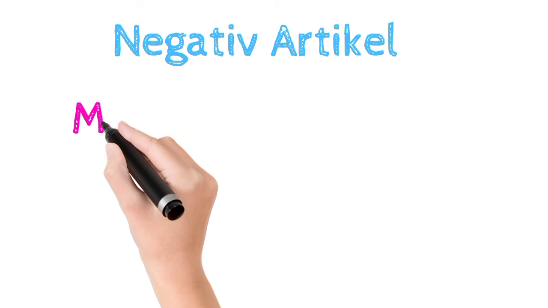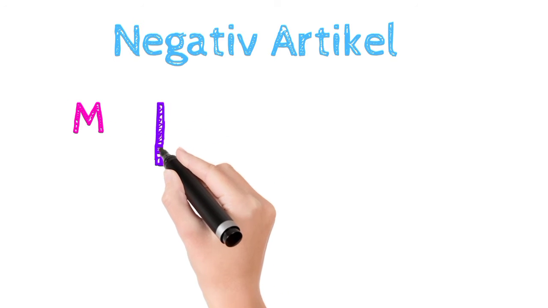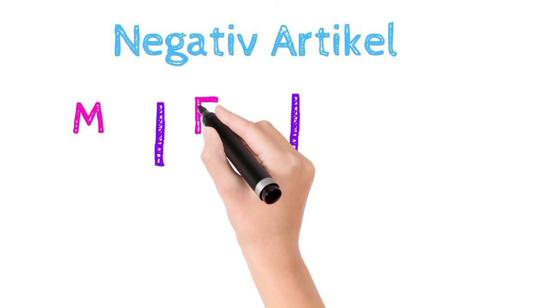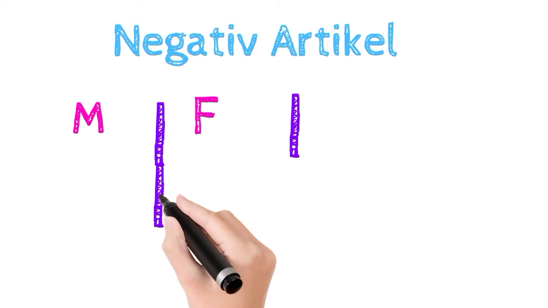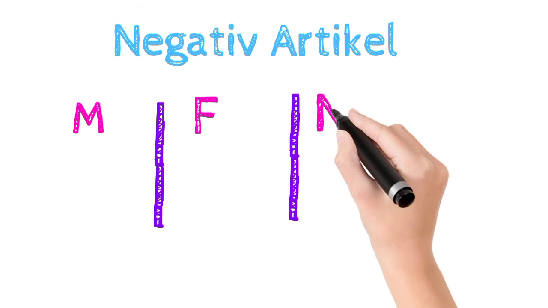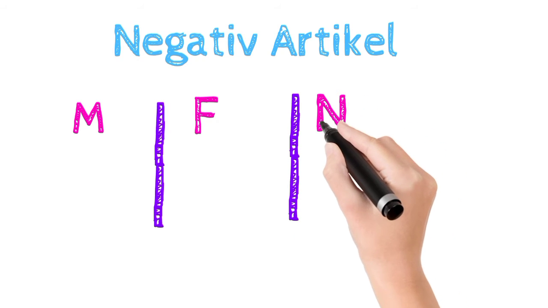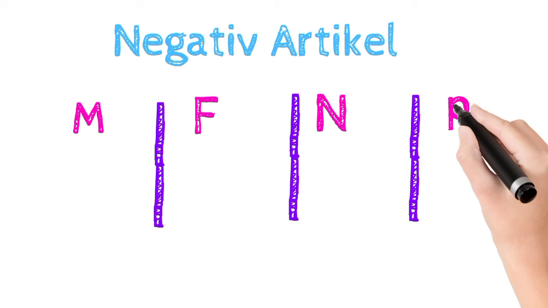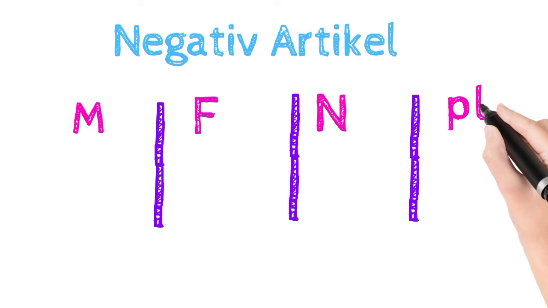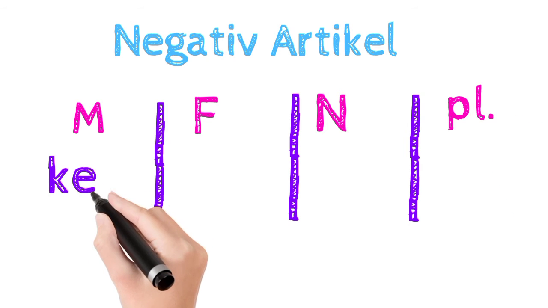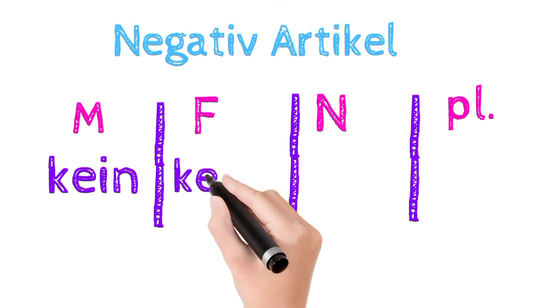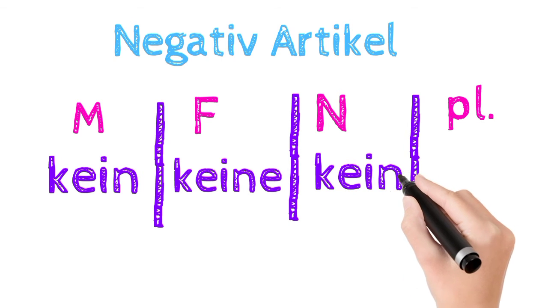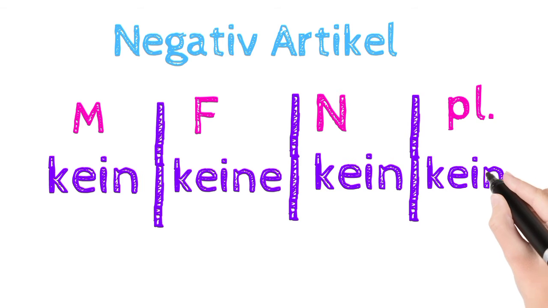Here M stands for masculine, F stands for feminine, N stands for neutrum, and PL stands for plural. So the negative article in nominative case for masculine is kein, for feminine is keine, for neutrum is kein, and for plural is keine.